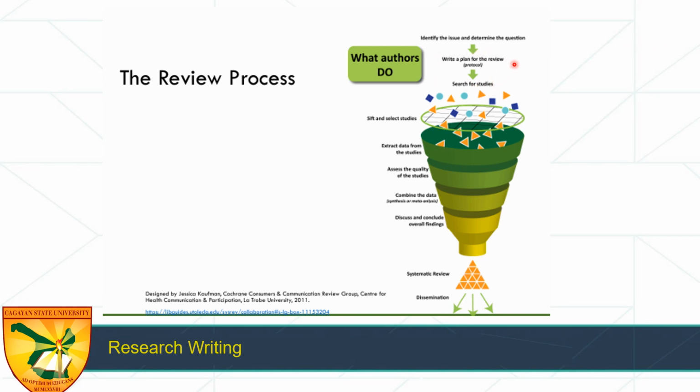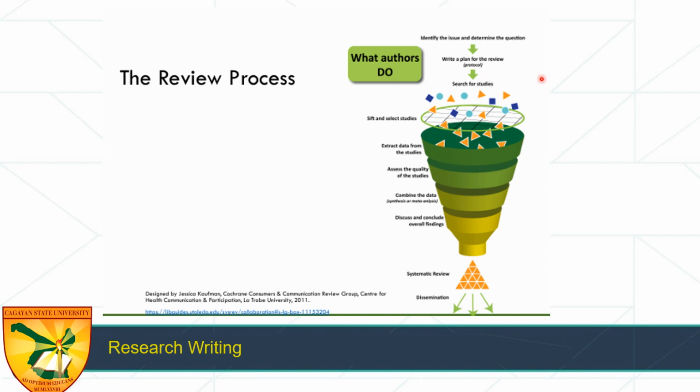After that, you write a plan for the review. You have a protocol on how you will do the review. And then that's the only time you search for studies. So when you search for studies, you will sort this. You will sift and select studies, extract data from the studies, assess the quality of the studies, combine the data, you will synthesize or do some meta-analysis, and then same as your thesis, you discuss and conclude overall findings. So you have already there a systematic review.